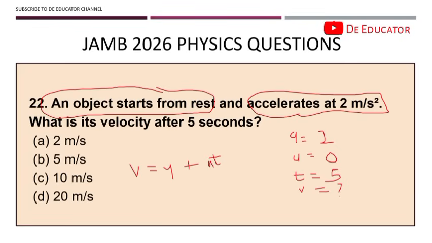Okay, so now if we do all of this, we have v is equal to 0 plus a, which is 2, times 5, you have 10. Then v gives us 10 meters per second. You can see it's as simple as anything you can imagine.